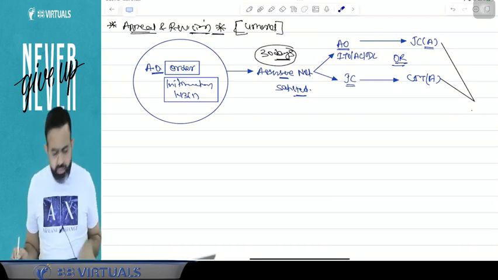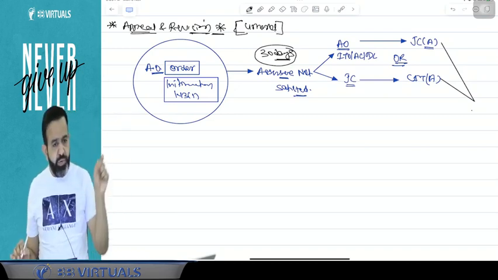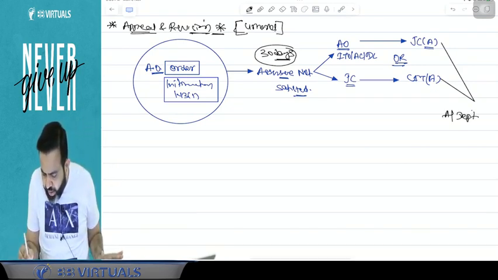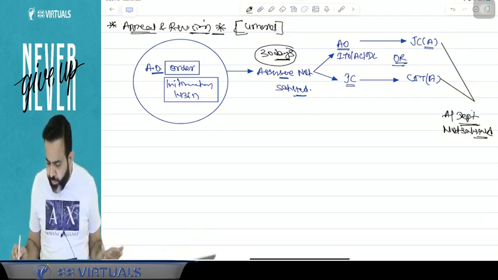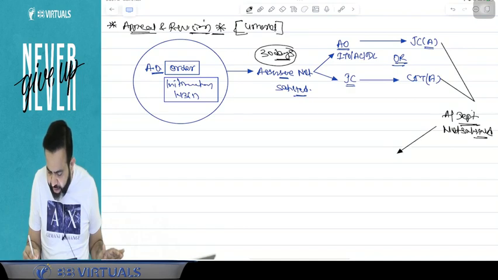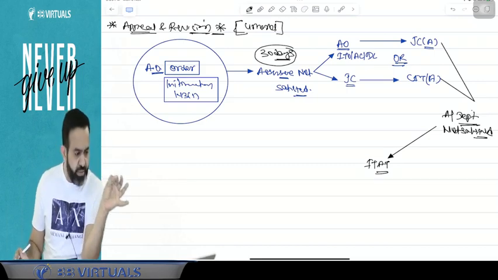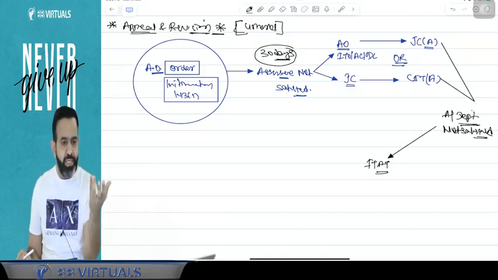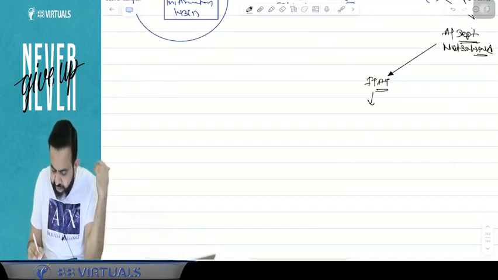Now guys, suppose you file the appeal to the joint commissioner appeal or CIT appeal and they have given the judgment. Now when they have given the judgment, and either the assessee or the department is not satisfied, then what will happen? So guys, if the assessee or department is not satisfied, then the second level appeal will be the ITAT appeal. ITAT means Income Tax Appellate Tribunal appeal. That is called tribunal appeal. So the ITAT appeal is the second level appeal.